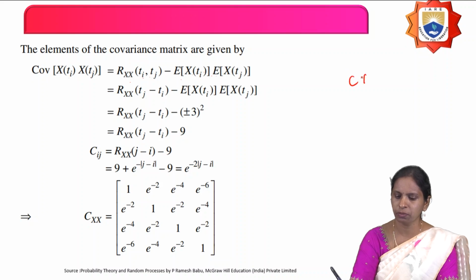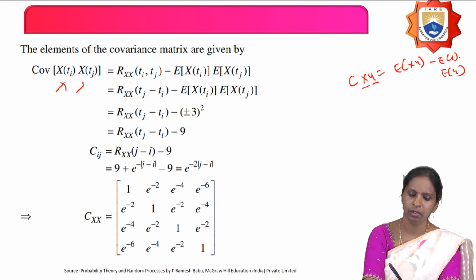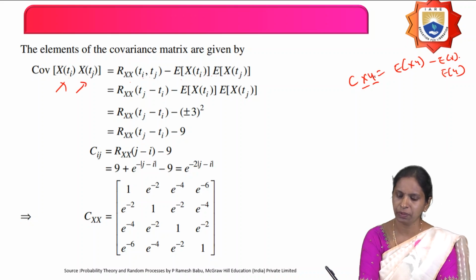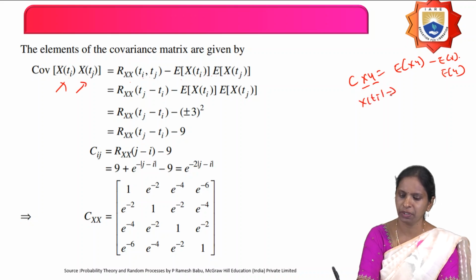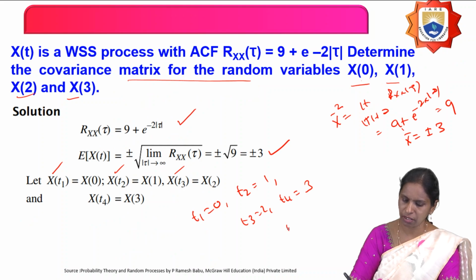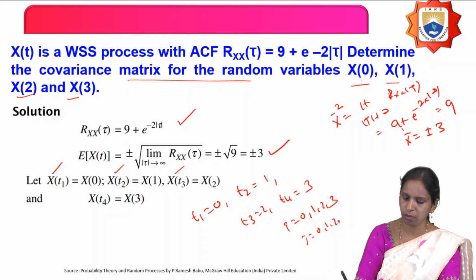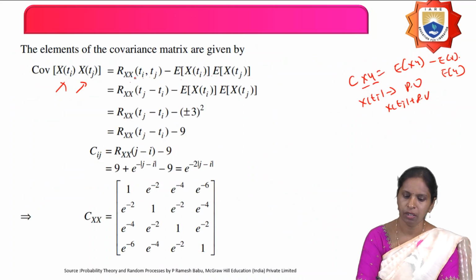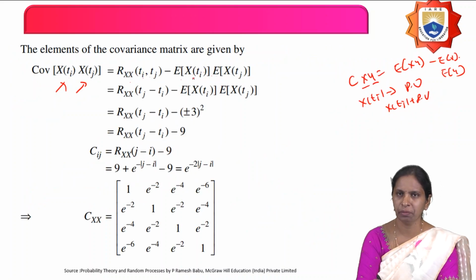So what is the covariance of two random variables actually? E of XY minus E of X into E of Y. In case of random variables, X of ti is one random variable and X of tj is another random variable. And what is i here? i equals 0, 1, 2, 3 and j is also from 0, 1, 2, 3. Therefore, R_XX of ti, tj minus expectation of X of ti into X of tj.